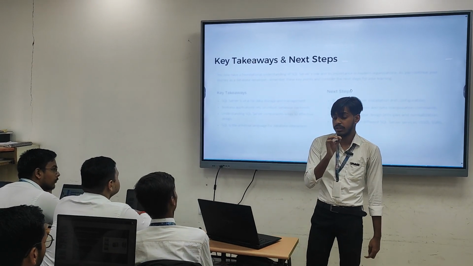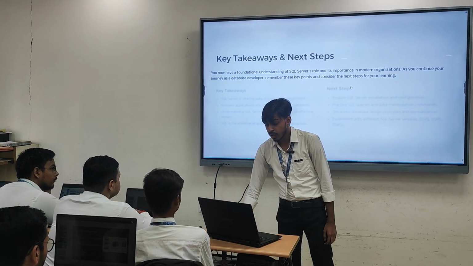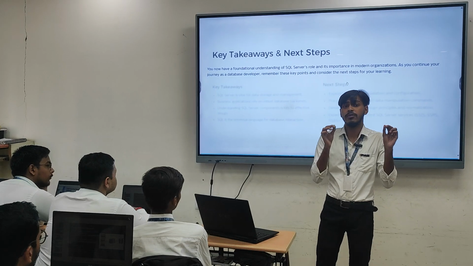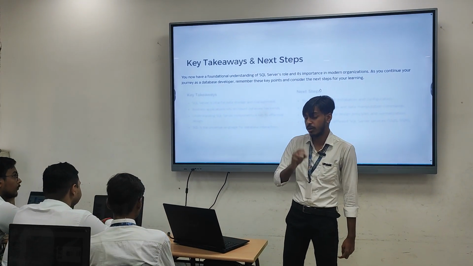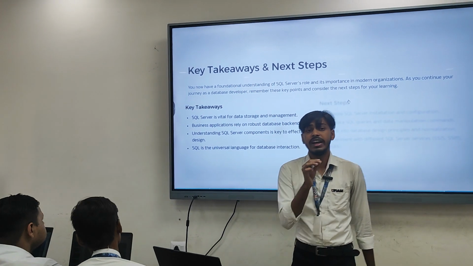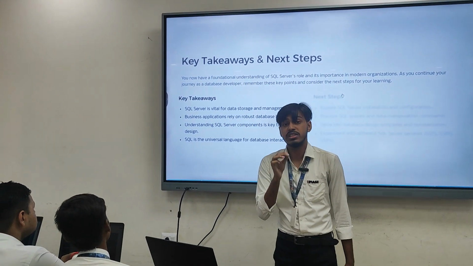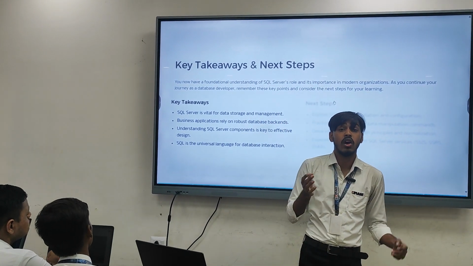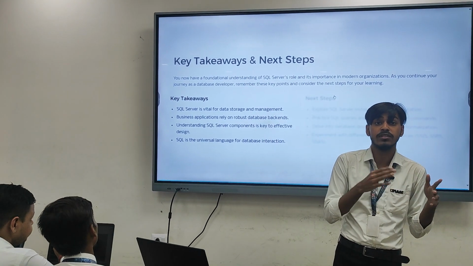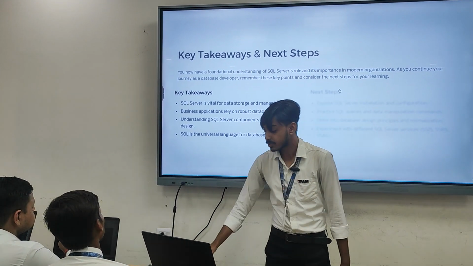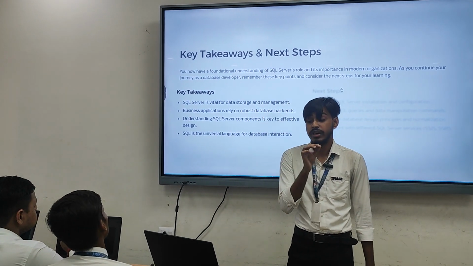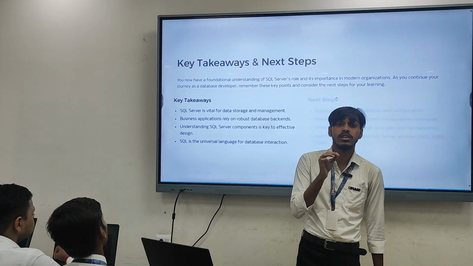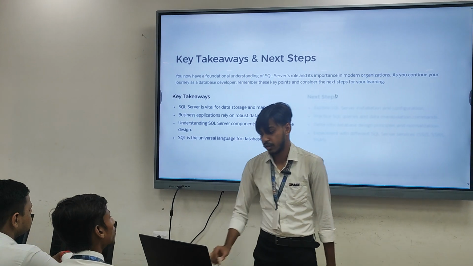What is the key takeaway from SQL Server? As we know the fundamentals of what SQL Server is capable of, and how it can be used in a company, the key takeaways are: SQL Server is really vital for data storage and management. Business applications rely on a robust database backend, because without it we won't be able to retrieve our data, and we won't be able to update any record. Understanding SQL components is key to effective design. And SQL is a universal database language for interaction.